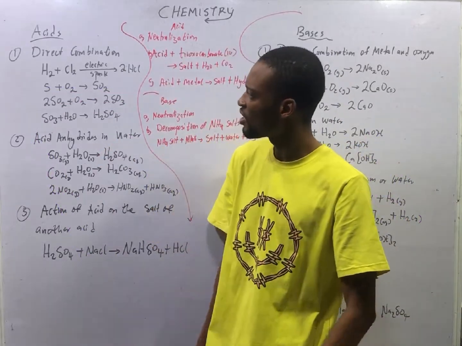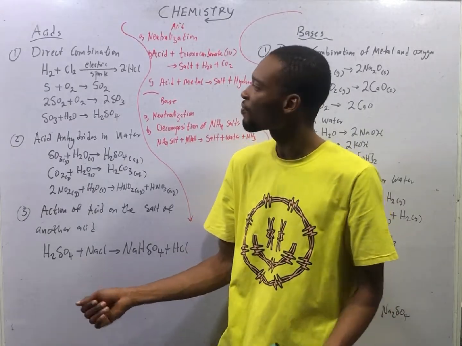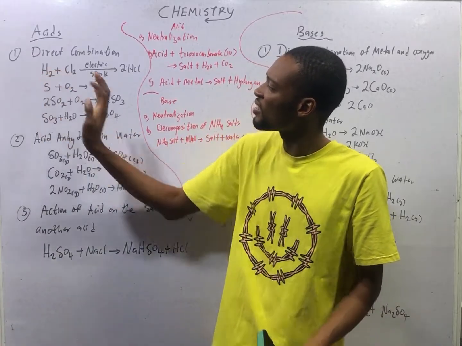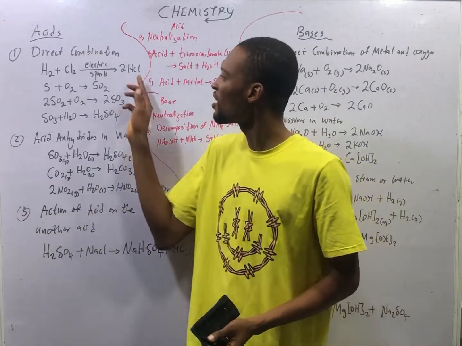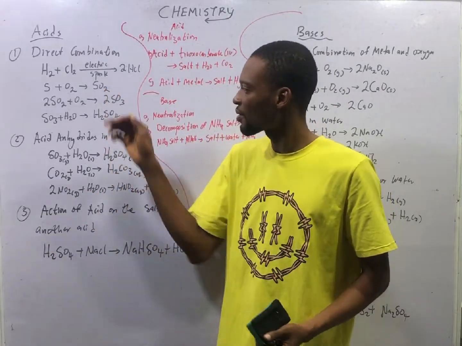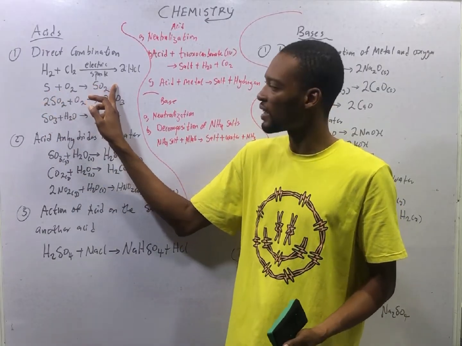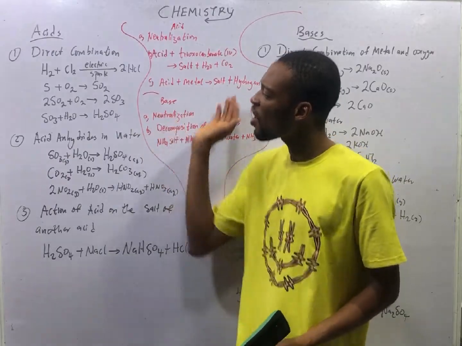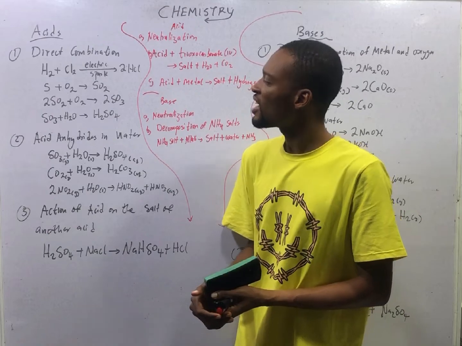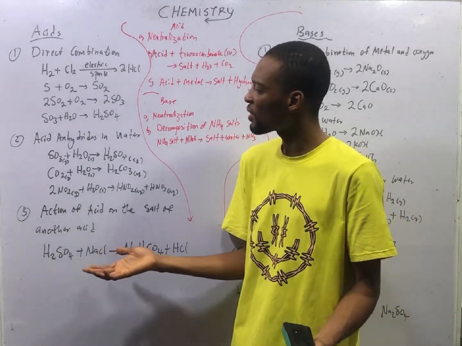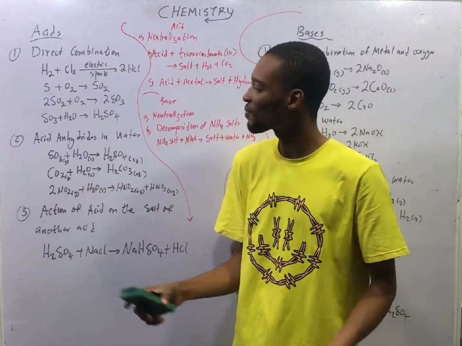Preparation of acids. We can prepare acid by direct combination of elements. If hydrogen reacts with chlorine in the presence of electric spark or activated charcoal, you form hydrochloric acid, aqueous. When sulfur reacts with oxygen, you form sulfur 4 oxide. This sulfur 4 oxide reacts with oxygen again to form SO3. Then SO3 reacts with water to give you H2SO4, which is an acid.